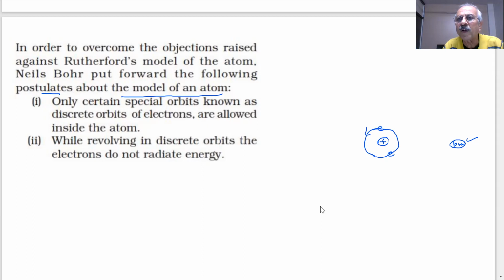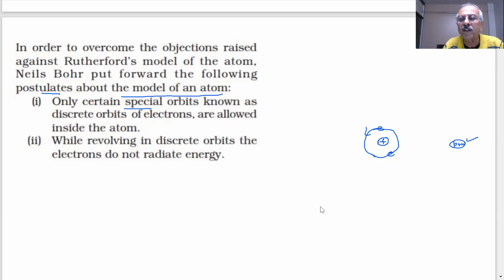Now, where are these orbits? He is saying only certain special orbits are allowed. What are these special? Will be learned in higher class. It can't be here. It can't be here in the first orbit. It has to be a special orbit. So there is a definite distance between this electron and the nucleus. There's a definite energy. There's a definite velocity of these electrons which are in the first orbit around the nucleus.